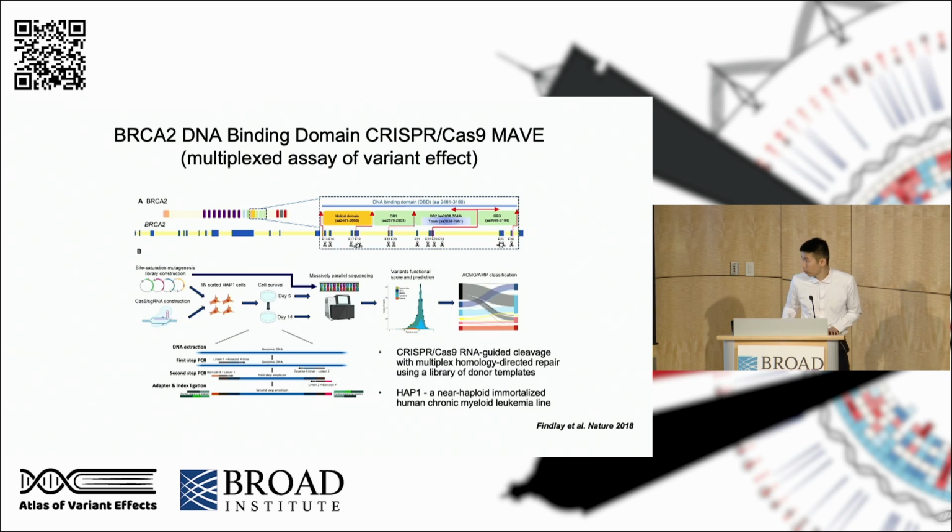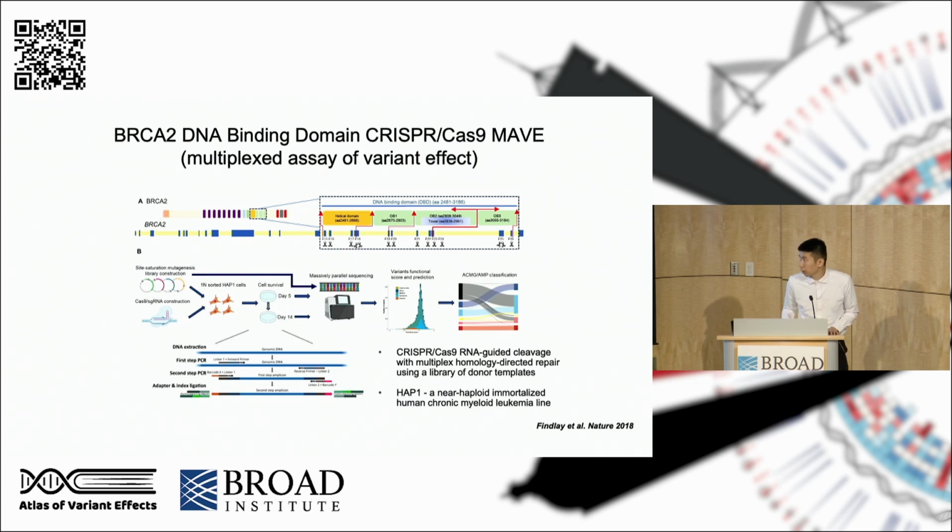Our system was adapted from the Nature 2018 paper, where we use HAP1 cells. In these HAP1 cells, BRCA2 is essential for viability, meaning pathogenic variants of BRCA2 in these cells will be depleted, whereas benign variants in BRCA2 will eventually be enriched through this cell survival effect.